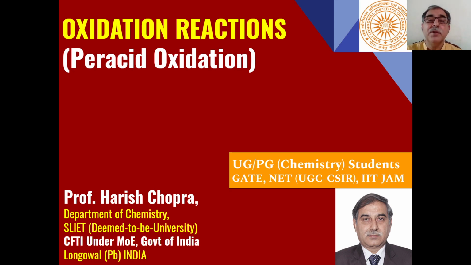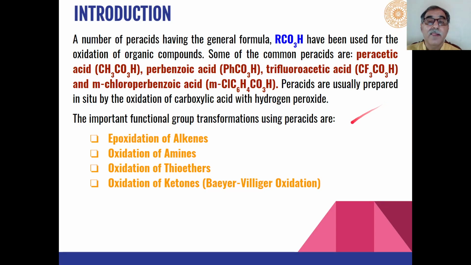Continuing with our lecture series on oxidation reactions, in this lecture we will discuss all types of peracids for oxidation of different organic compounds.